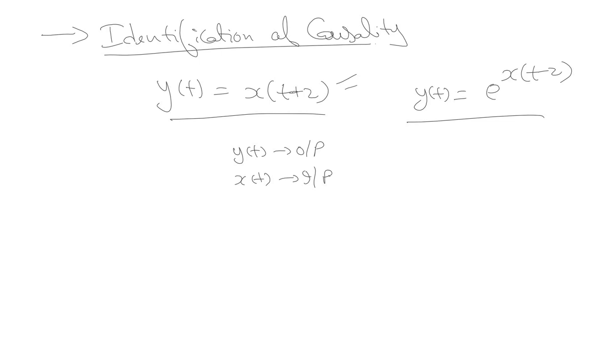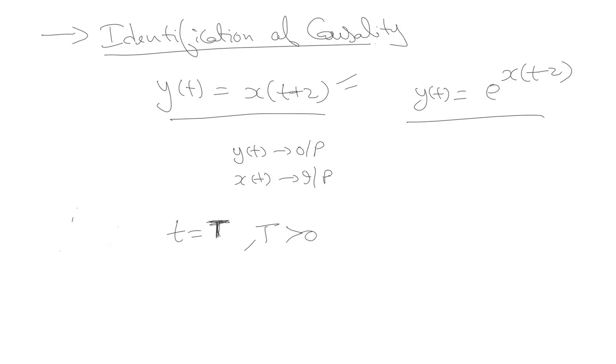In order to check whether a system is causal or non-causal, we'll have to check for all values of time t. So we'll take a positive value of time, t greater than 0. Let's say t is equal to capital T, which is greater than 0.